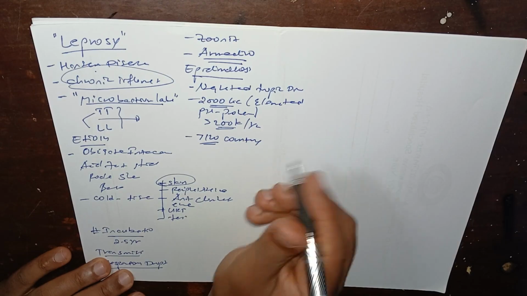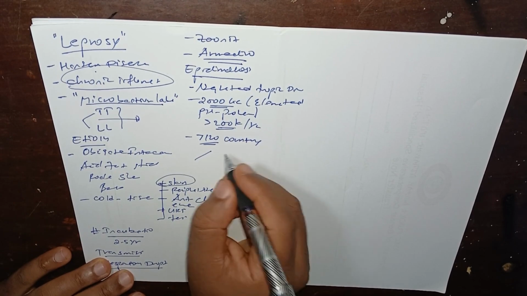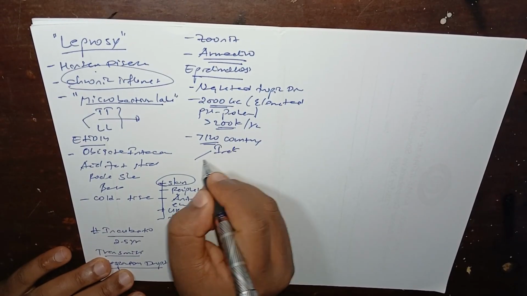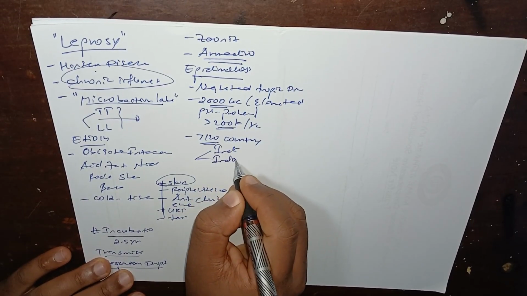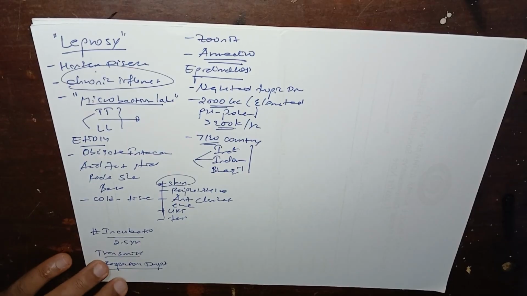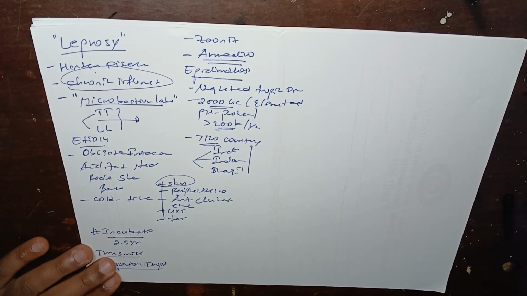It is still a major problem in countries like India, Brazil and Indonesia. They are repeatedly reporting Mycobacterium leprae as a major health burden in their endemic areas. So it's still a major public health problem.